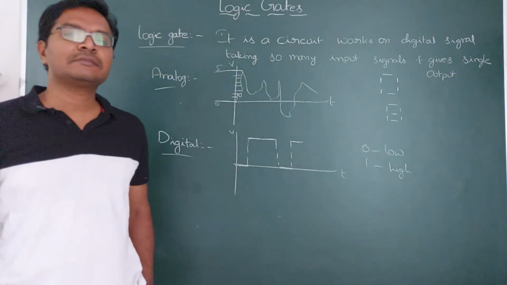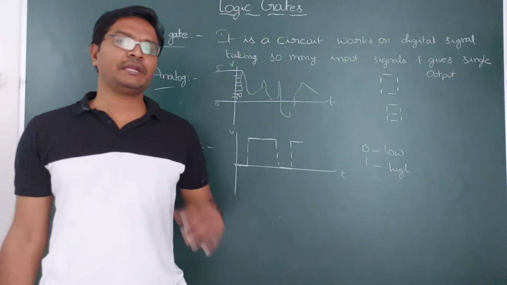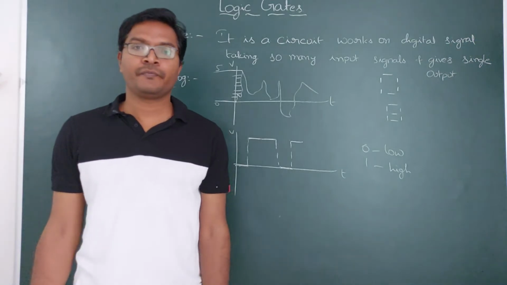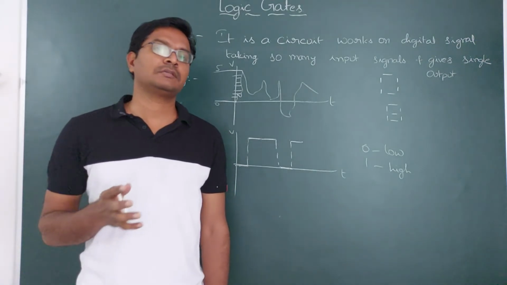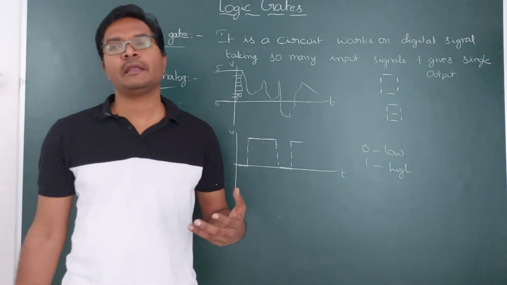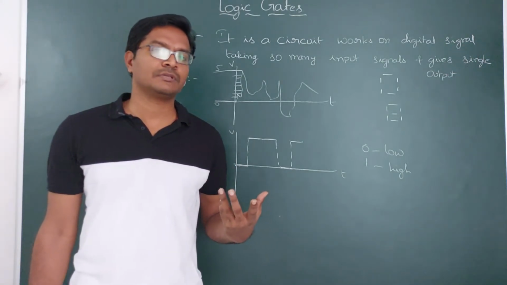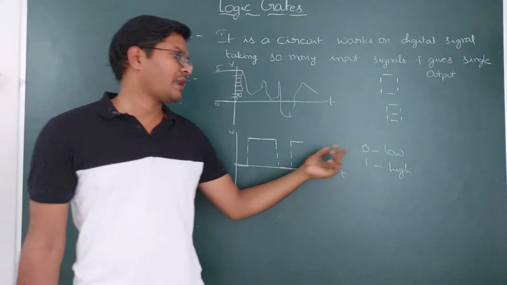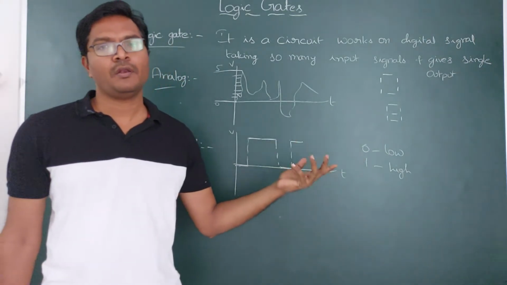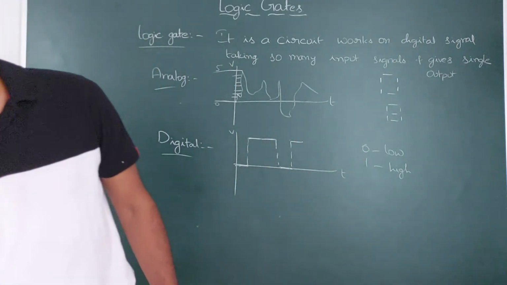The input signals may be different. You can give many types of input signals, but we need the gate to be either closed or open. The gate's final function is that it has to be open or closed. That means it should have either a high value or a low value. That is the logic gate.